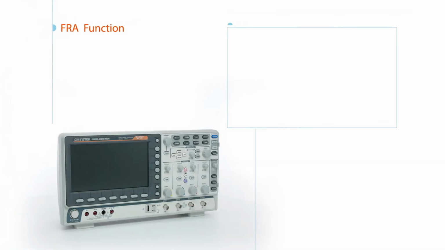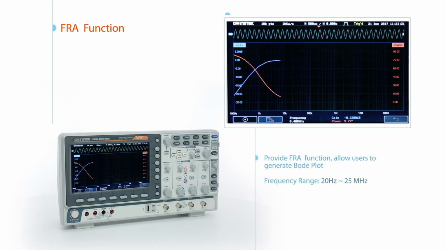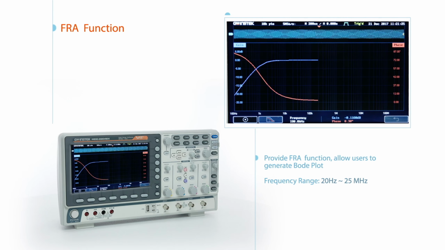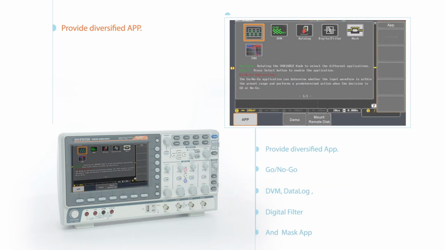The MDO-2000E provides FRA function, with a frequency range from 20 Hz to 25 MHz. It allows users to generate a Bode plot and provides diversified applications.